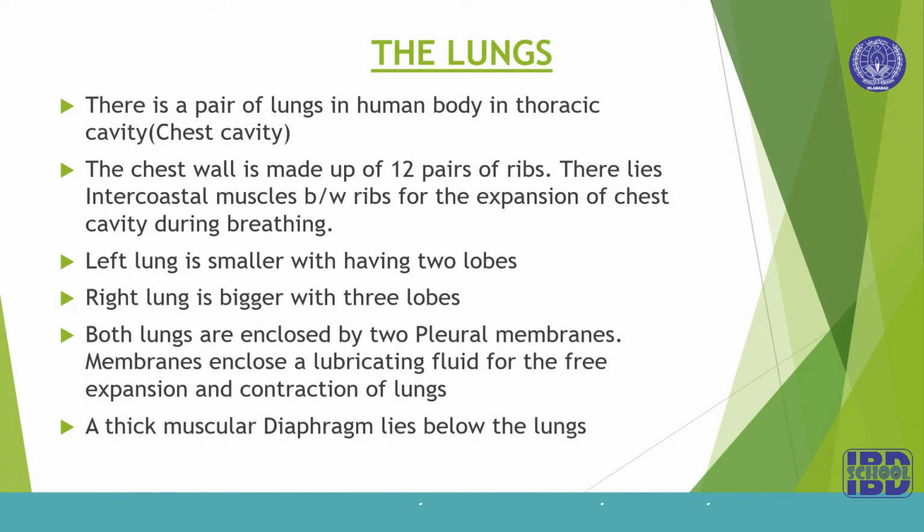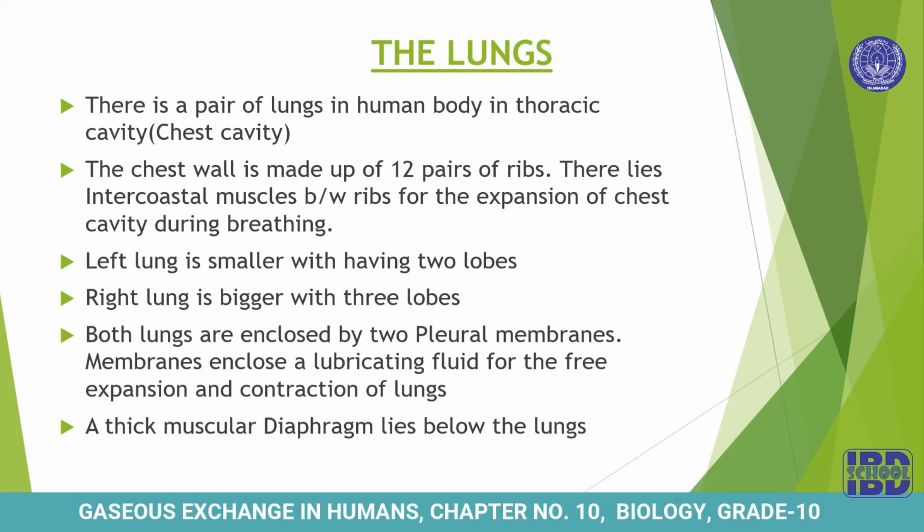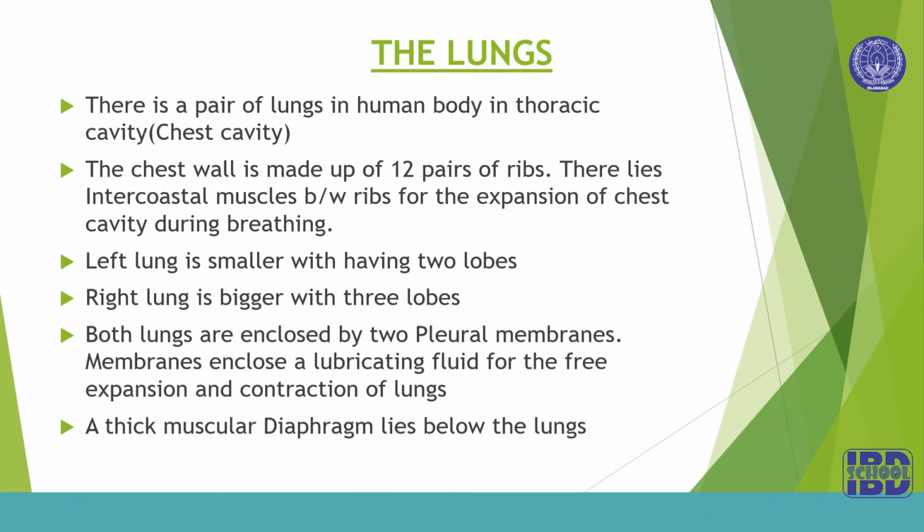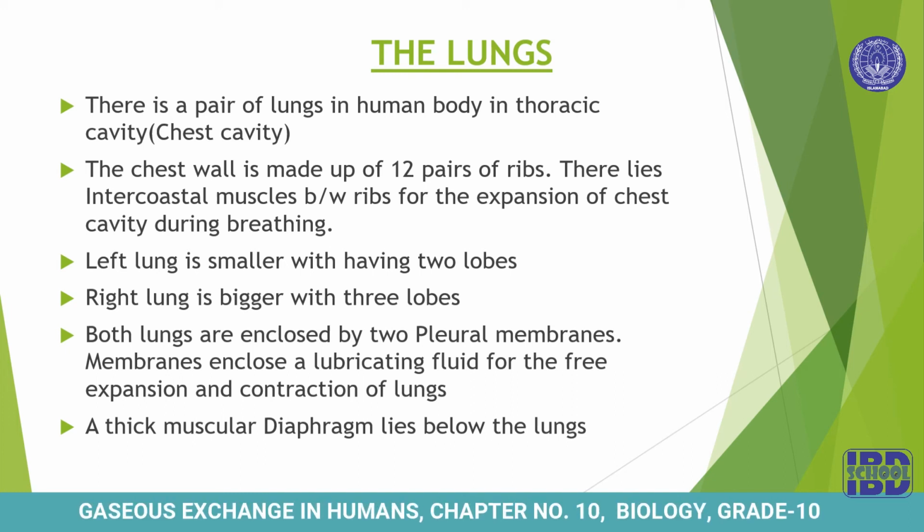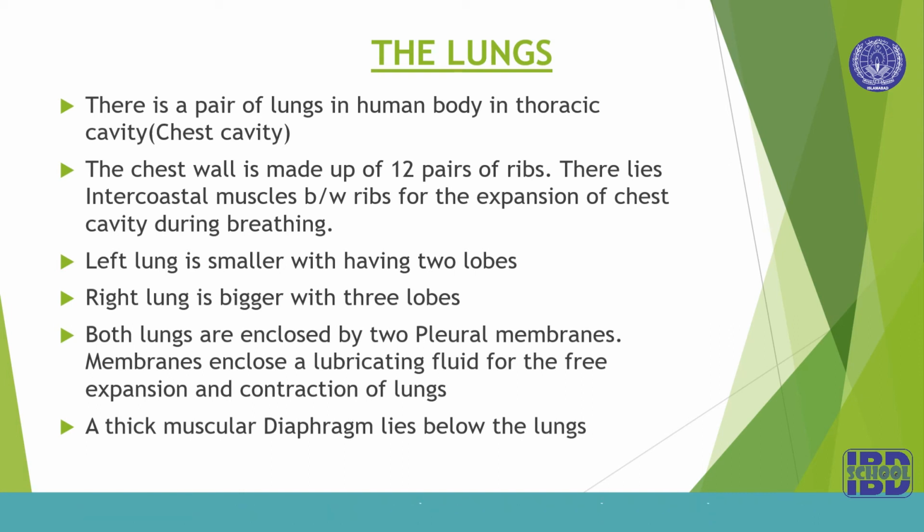The next part is the lung. Lung is the second part of the respiratory system. There is a pair of lungs in the human body in the thoracic cavity. Thoracic cavity is also called the chest cavity. The chest wall is made up of 12 pairs of ribs. So 12 pairs of ribs make the chest wall. There lie intercostal muscles between ribs for the expansion of the chest cavity during breathing.